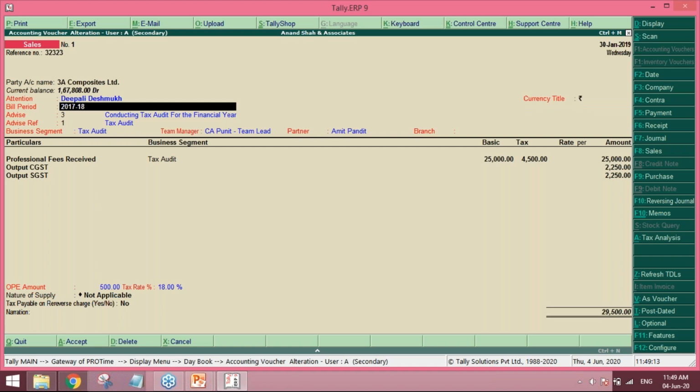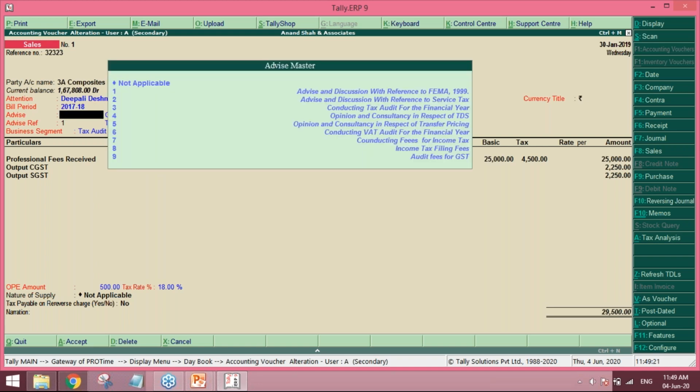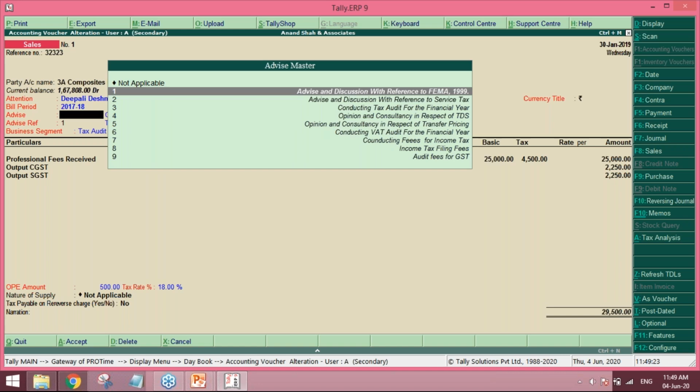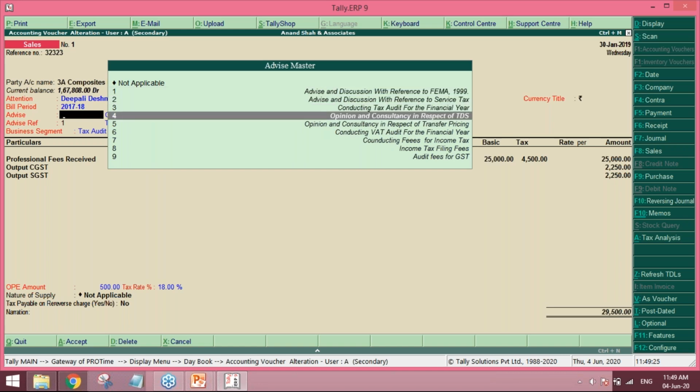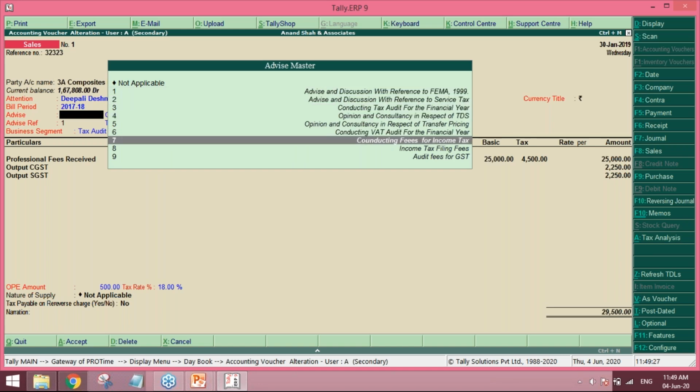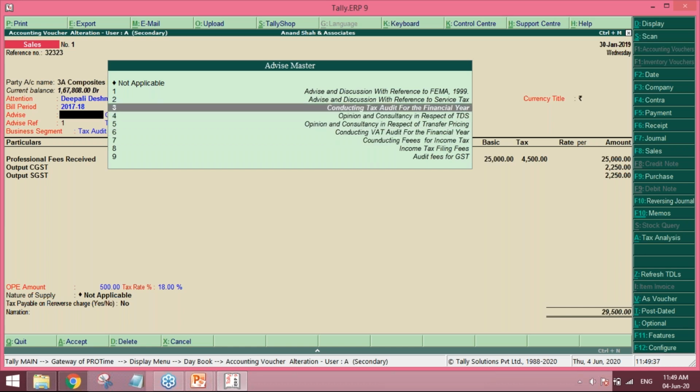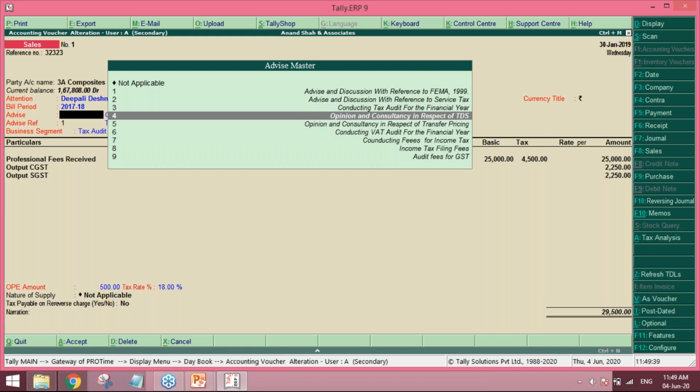Then you can also mention the billing period, for which bill period you are raising an invoice to that client. Then you can also select the advice template. From advice templates, you can select here for what you are exactly providing the services. So this advice master is customizable, and it is flexible as per your needs. You can change whatever details you want to change here as per your company requirements.